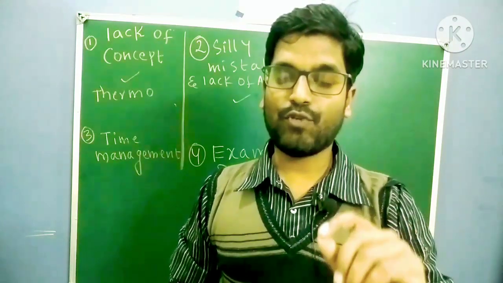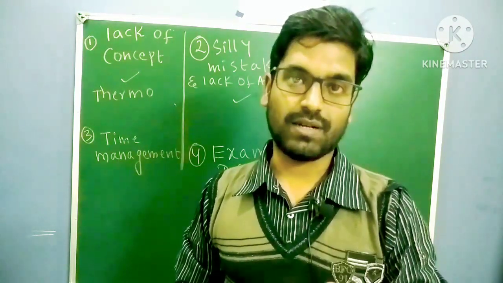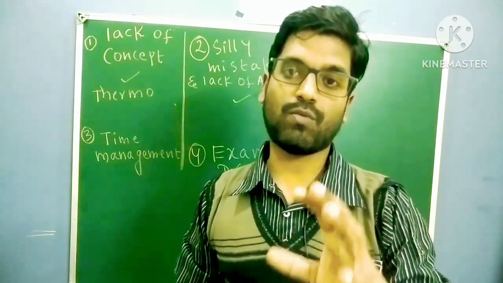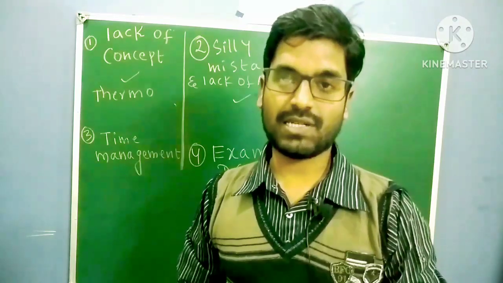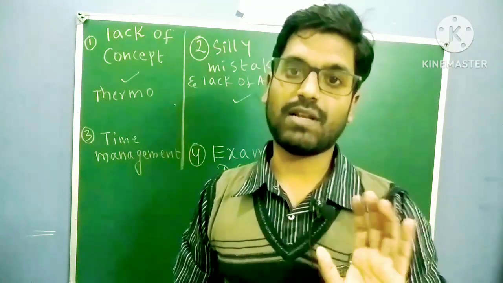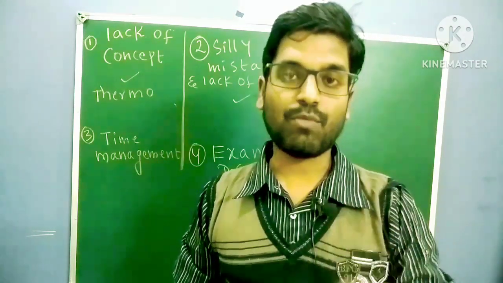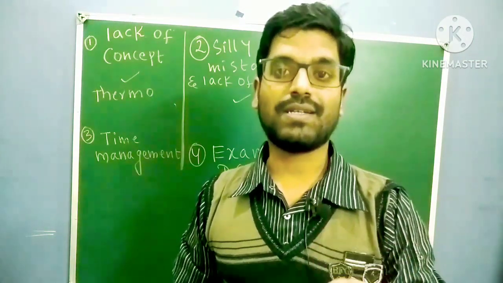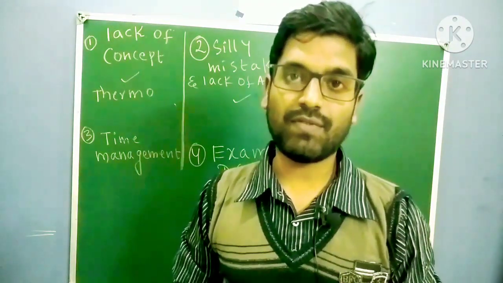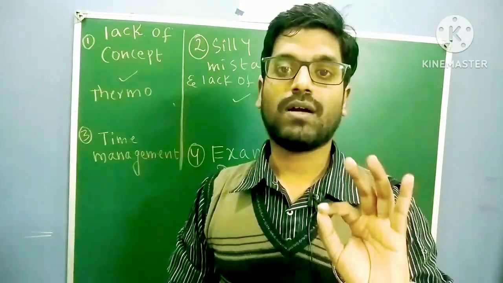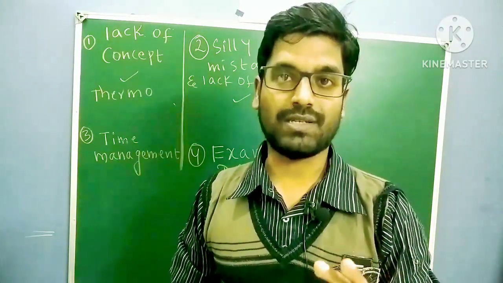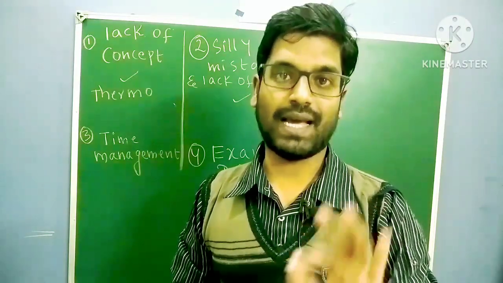For suppose if your ability to do one question is 1 minute, just fix the timer by yourself and try to do the same question within 30 or 40 seconds only. You have to put your alarm by yourself. Don't take 1 minute time.